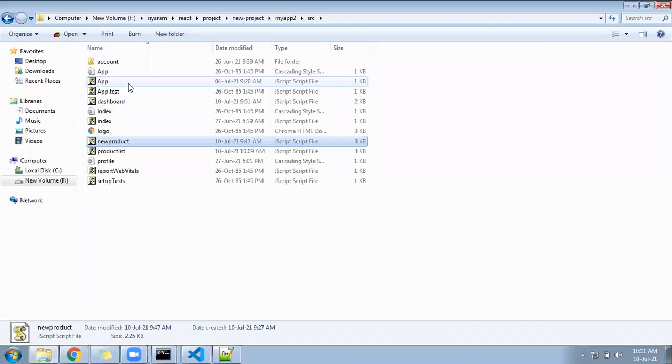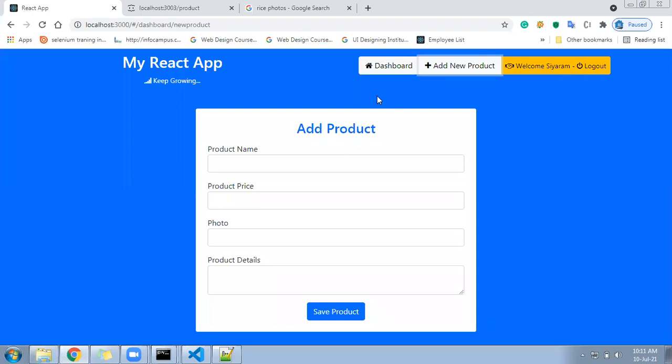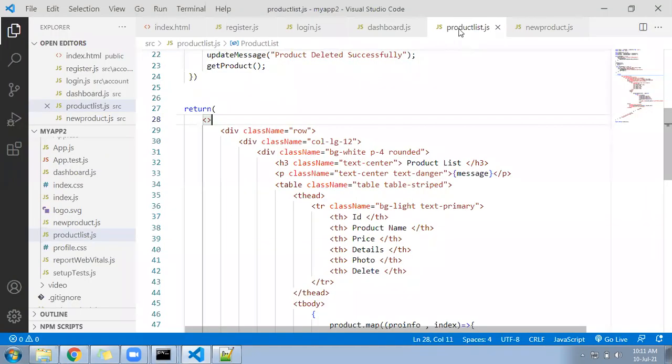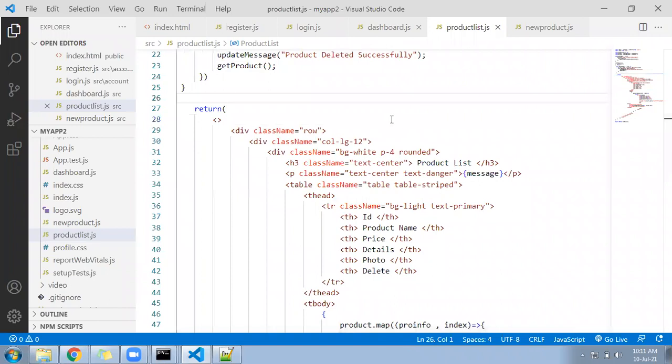Okay, I will send all three files now. New product, dashboard, product list, all three came to the chat. And JSON server you have already set up. Hope it's working for you. With JSON server, there should not be any problem. Please update it and confirm it's working.